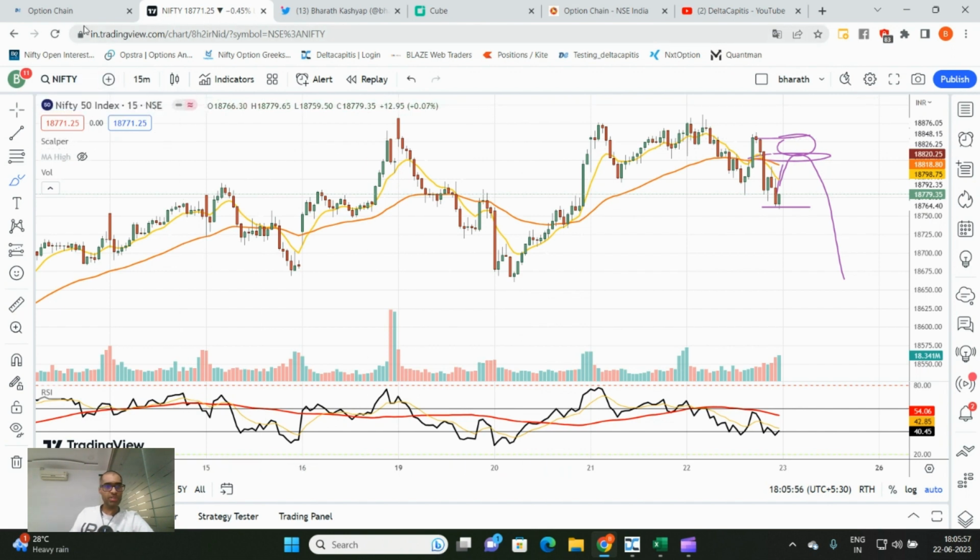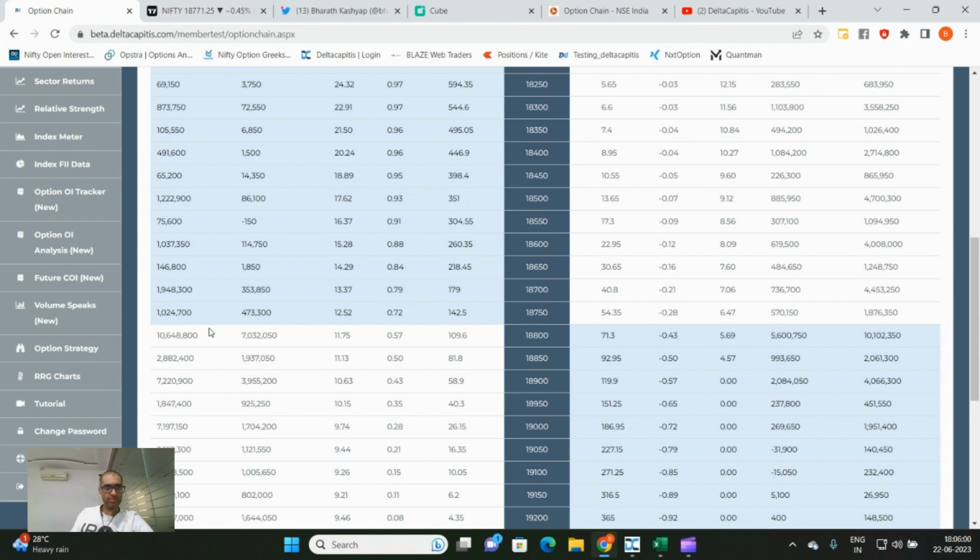I cannot look at options data because option data is pretty immature. But nonetheless, if I have to analyze whatever immature data we have seen, there was humongous writing on the call side today at around 18,800. So 18,800 call writers have taken positions, and they will definitely defend their 18,800 call positions tomorrow if there is a rally. So 18,800 from the data, or 18,830, 840 from the technicals, should be a resistance zone for the market. If it struggles there, I would probably align myself to very cautiously short on the Nifty.